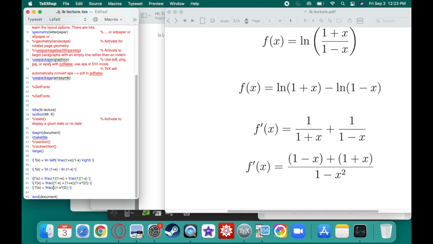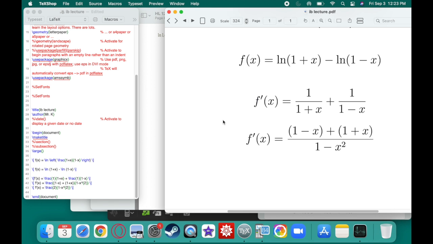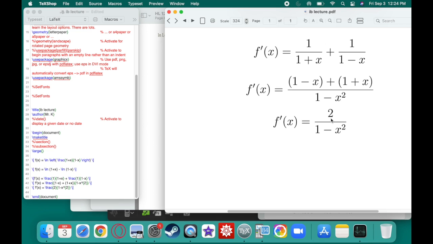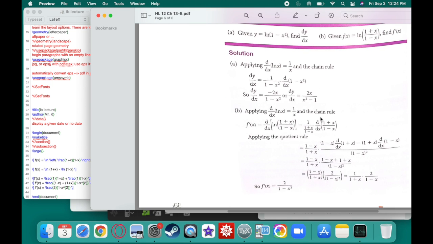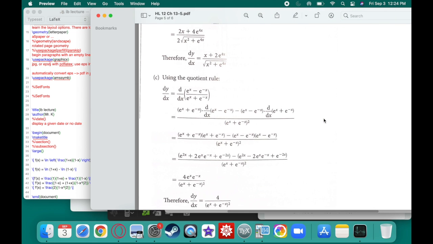If we wanted to be very strict, I would want you to fully simplify it to 2 over 1 minus x squared. But in my class, for now anyway, you can leave it like this. I want you to practice your algebra skills and see how far you can simplify it. If we're fully preparing for college, I'd want you to get a common denominator and simplify it down. This would be acceptable for a Calc 1 class in college. All right, that's natural log, and that's it. If you guys have any questions, let me know. Take care. Bye-bye.